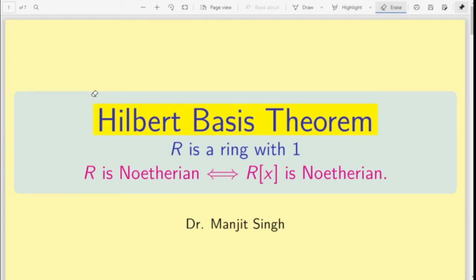The object of this video is to learn about the Hilbert basis theorem. This theorem is concerned with Noetherian rings. If R is a Noetherian ring, then R[x] is also a Noetherian ring, where R[x] is a ring of polynomials. We divide this study into three parts. First, we will discuss some properties of polynomial rings. Second, we will learn some equivalent properties of Noetherian rings, and finally we will prove the Hilbert basis theorem.